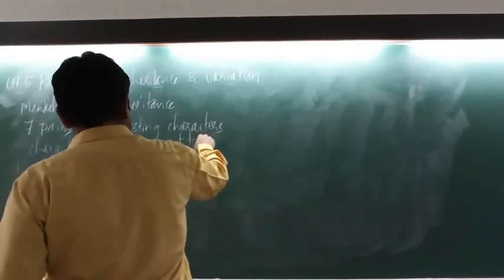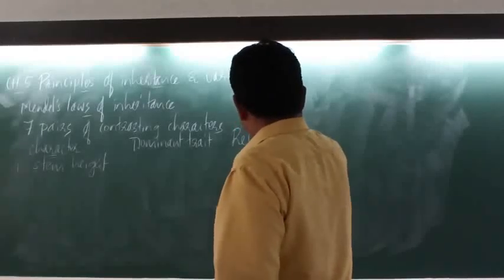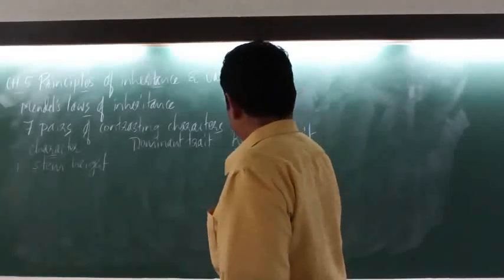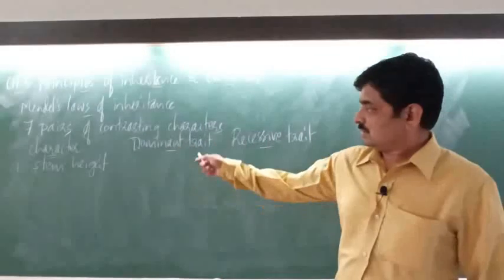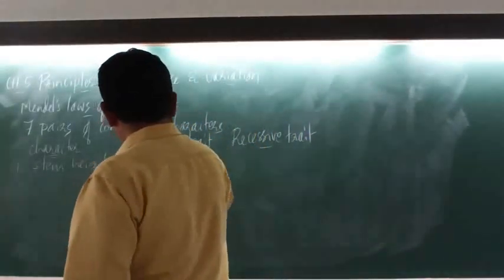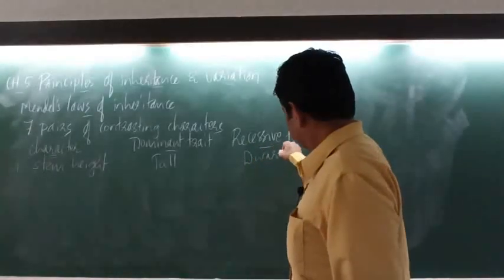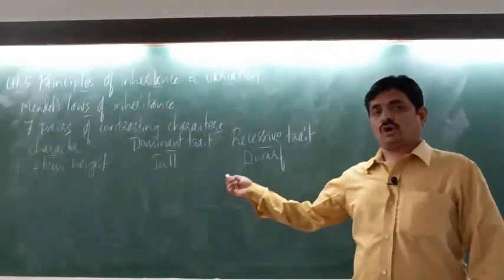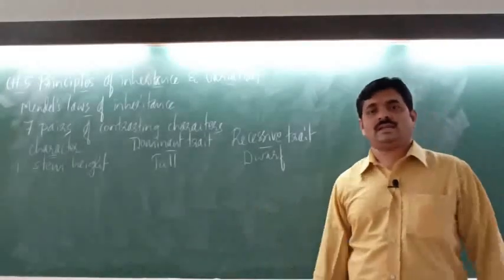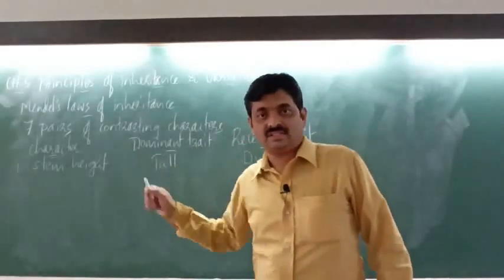So in that we shall consider the dominant trait and the recessive trait. So the dominant trait with respect to stem height is tall, whereas the recessive trait is dwarf. So tall and dwarf, right, is a pair of contrasting characters with respect to stem height in pea plants.